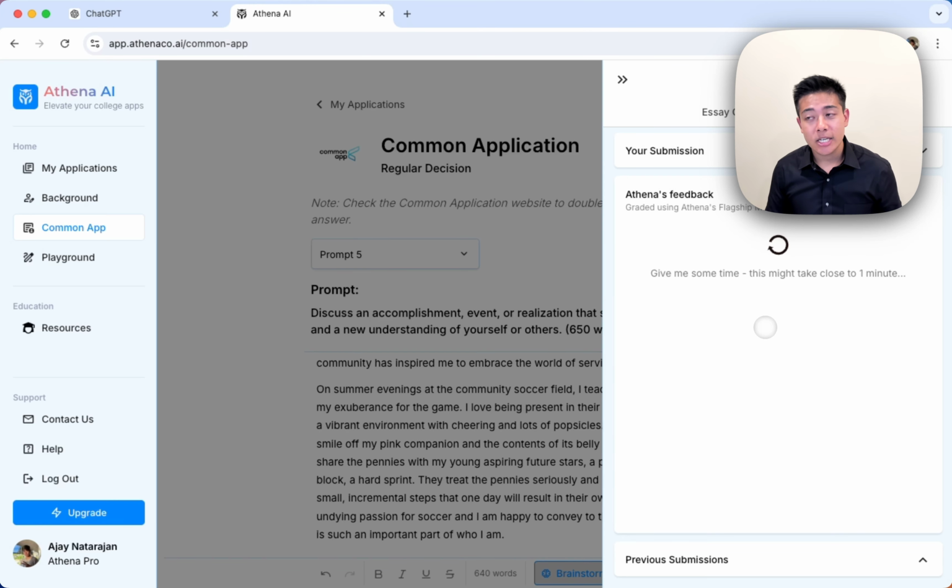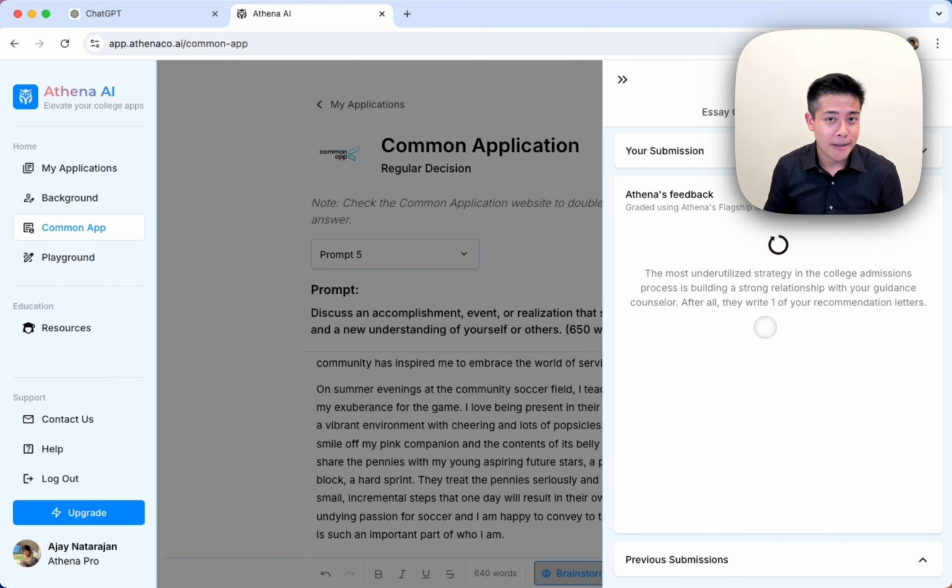And so what we did is we looked at these requirements and these patterns that were present in all successful essays. In this case, there would be common application essays. So the feedback that you would be getting for a common application essay is very, very different compared to what you might get for a supplemental essay to Yale, which is very, very different from what you might get for a supplemental essay to MIT, let's say. So this level of specificity at a university level is again something that ChatGPT doesn't have, that our models have learned over the course of looking at so many